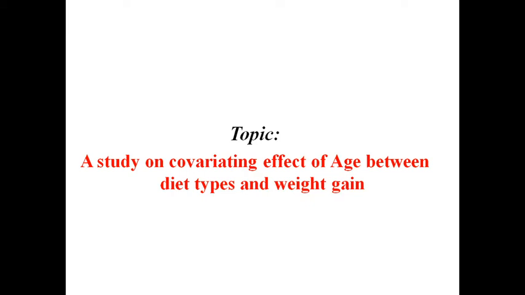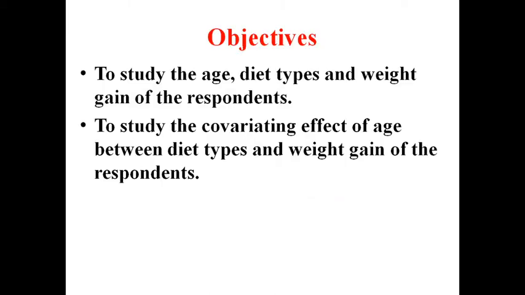Now we are considering one topic, and what is our topic? A study on the covariating effect of age between diet types and weight gain. So this is our topic, and on the basis of this topic we have defined 2 objectives. Number 1 is to study the age, diet types and weight gain of the respondents, and the second is to find the covariating effect of age between diet types and weight gain of the respondents. So these are our 2 objectives.